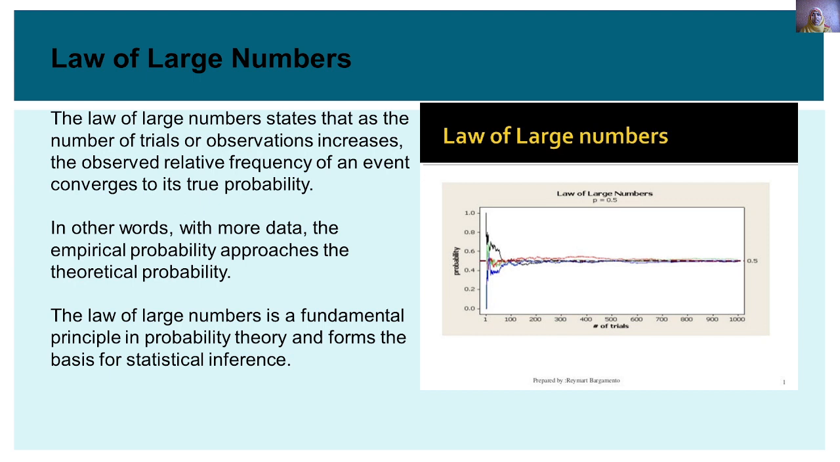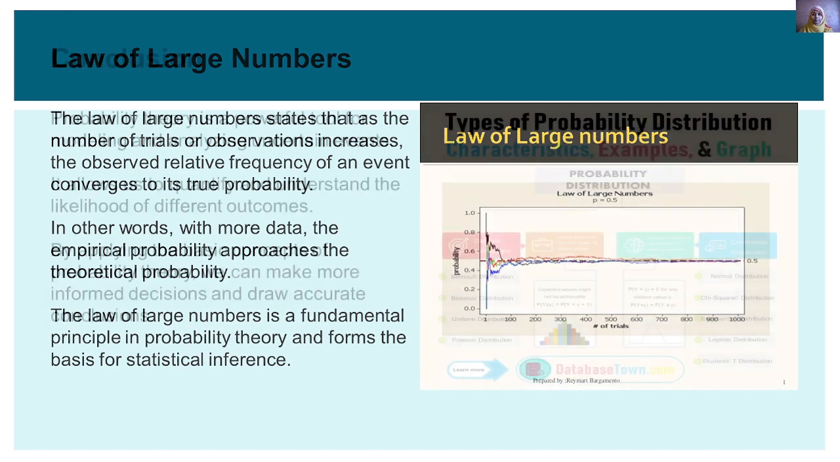Law of large numbers. So basically, what does this law tell us? It states that as the number of trials or observations increases, the observed relative frequency of an event converges to its true probability. In other words, with more data, the empirical probability approaches the theoretical probability. The law of large numbers is a fundamental principle of probability theory and forms a basis for statistical inference.